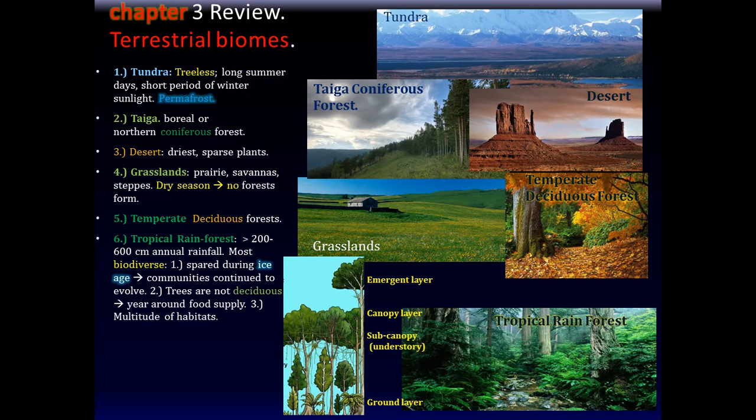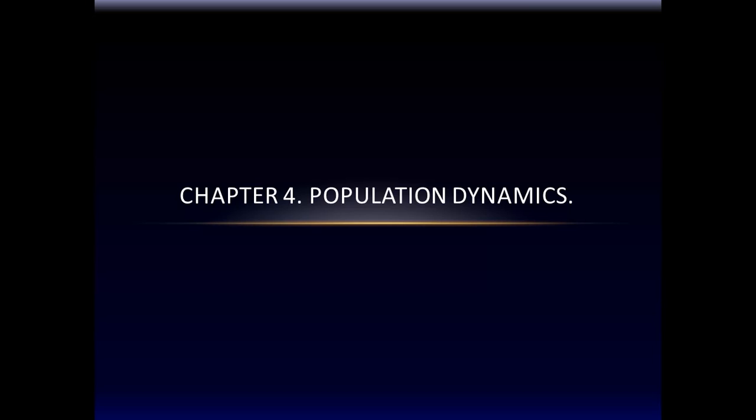That's our survey of the different biomes. Again, as a review, we talked about the tundra, which is treeless, with permafrost, and the taiga with its coniferous forest, and desert, which is the driest area with sparse plants, and grasslands. They have dry seasons, therefore there are no trees there. Then temperate deciduous forests and tropical rainforests, and we talked about the remarkable biodiversity of the tropical rainforest and the speculations as to why that is.